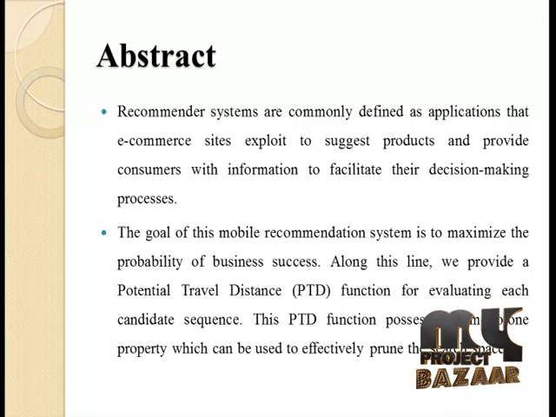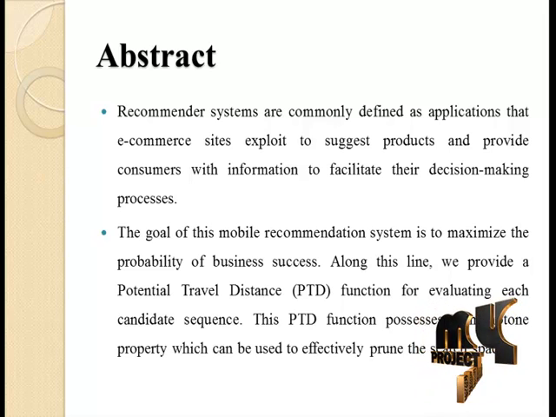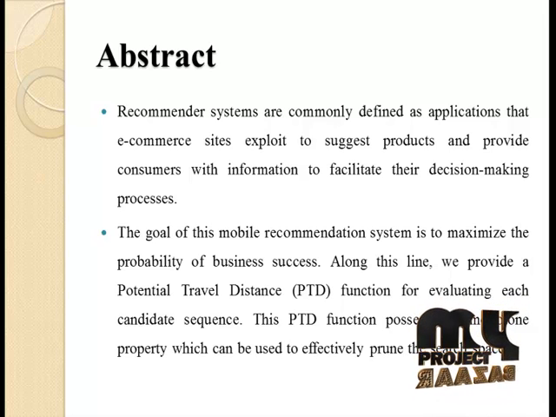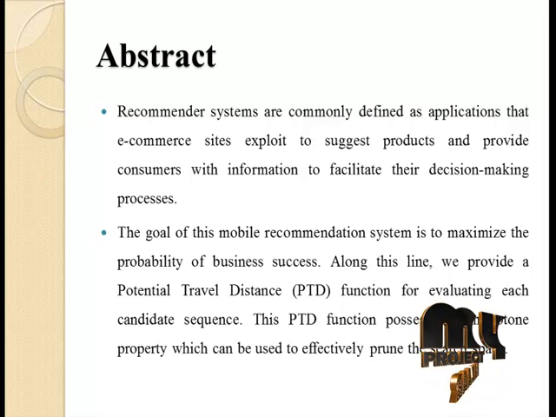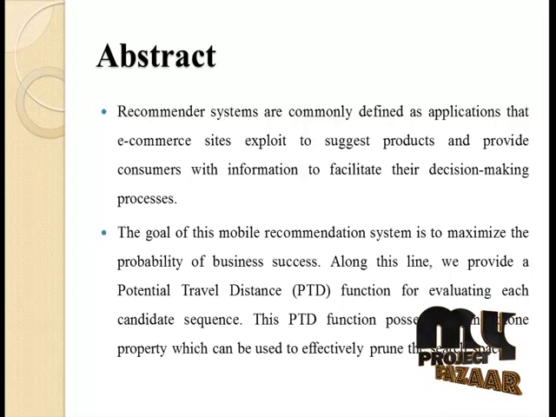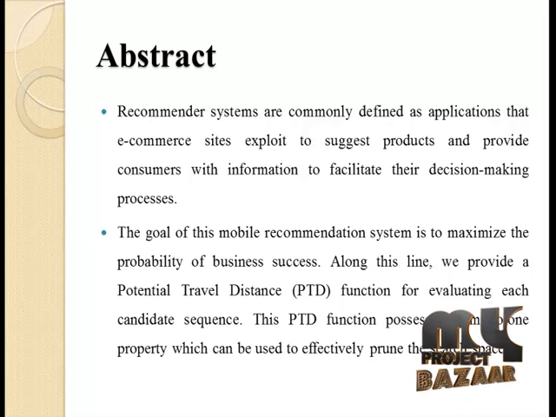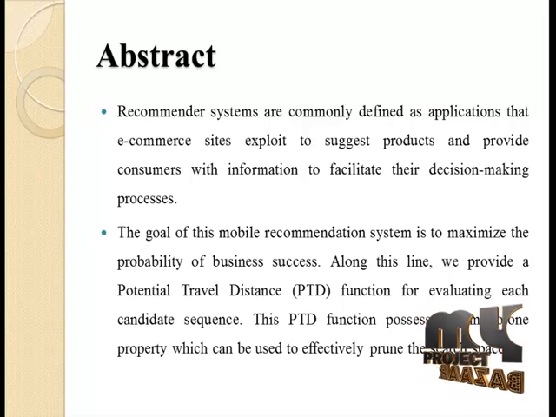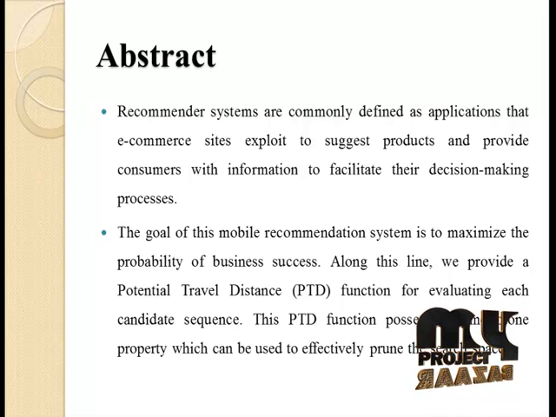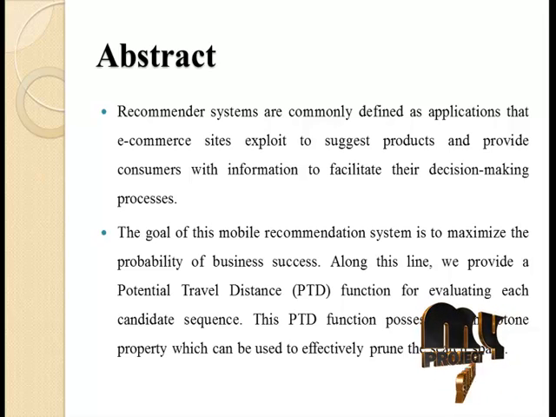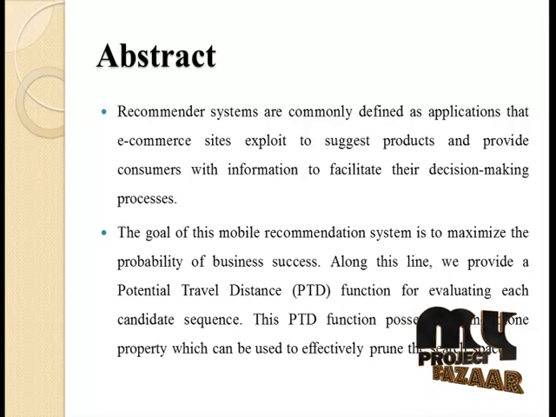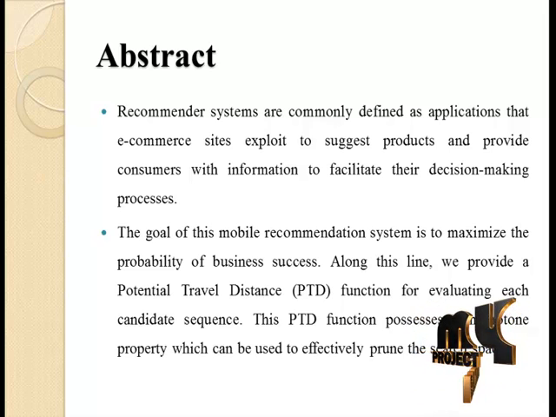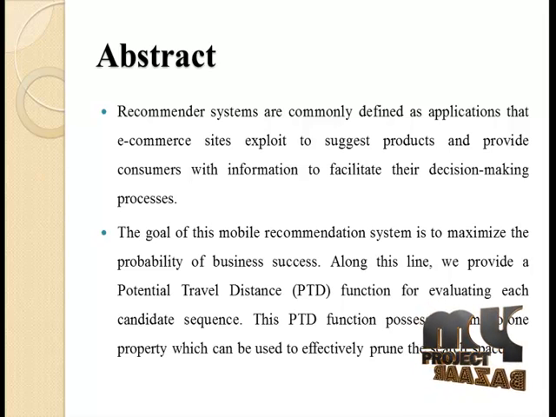A backward incremental sequence generation algorithm is proposed based on the identified iterative property of the cost function. Simultaneously, an incremental tuning policy is adopted in the process of sequence generation to reduce the search space of the potential sequences effectively. The goal of this mobile recommendation system is to maximize the probability of business purposes. Along this line, we provide a potential travel distance (PTD) function for evaluating each candidate sequence. This PTD function possesses a monotone property which can be used to effectively prune the search space.